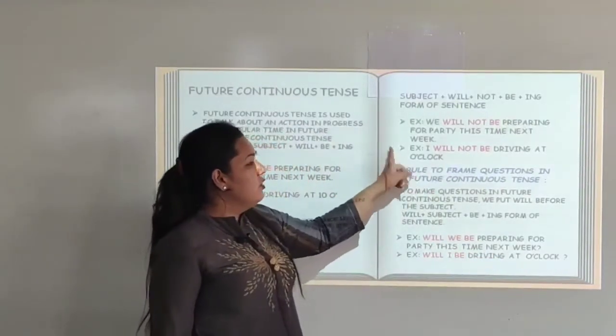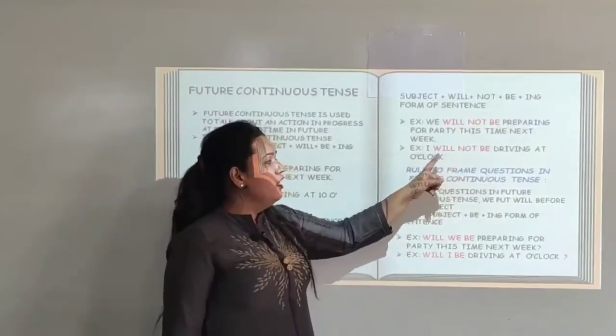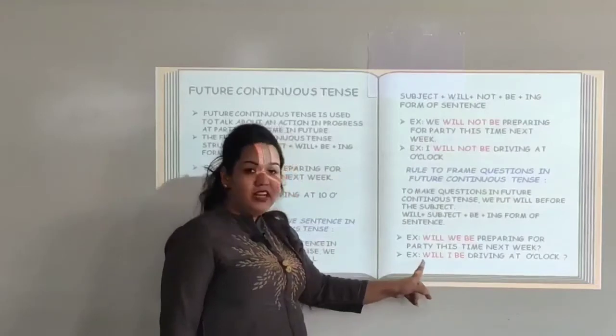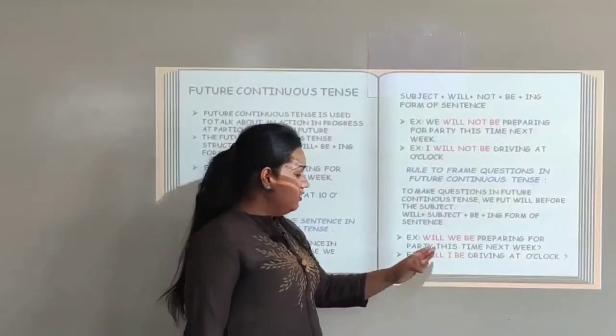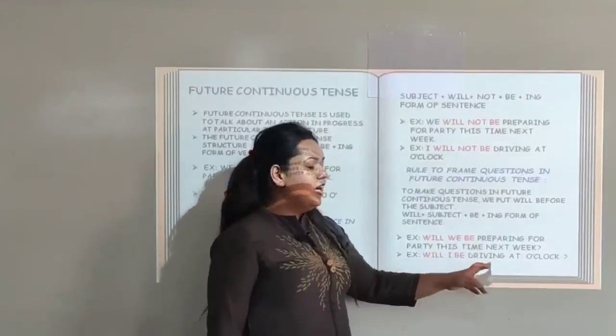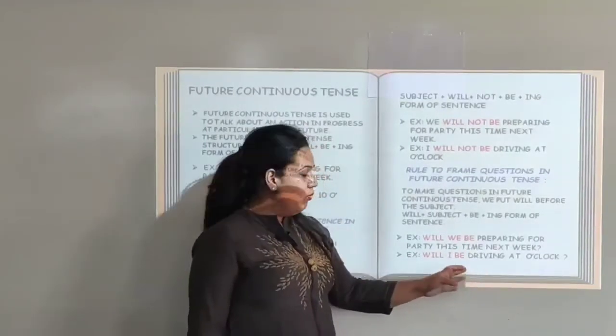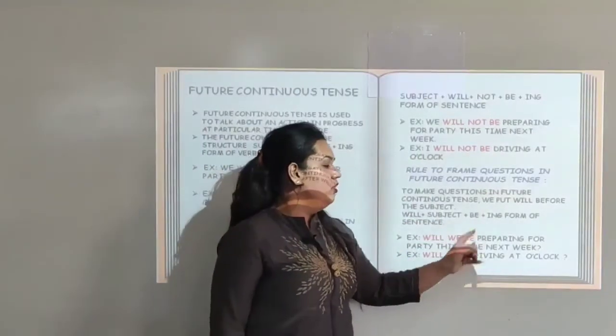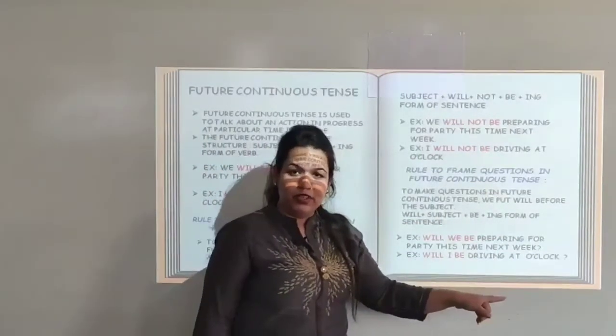Here the sentence was, I will not be driving. We have added not. But for a question, we have to shift the will before the subject. That is, will plus I, that is the subject, plus be plus ing form of verb. So the question frames as, will I be driving at 10 o'clock? And we put a question mark to ask a question.